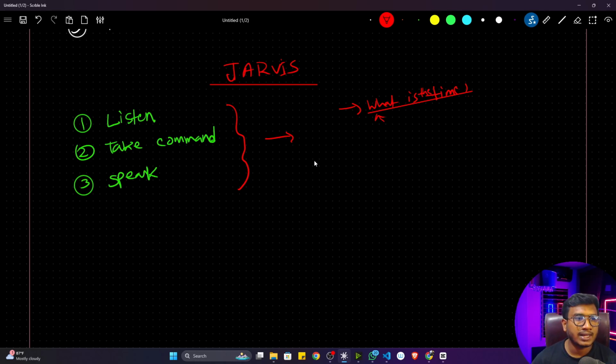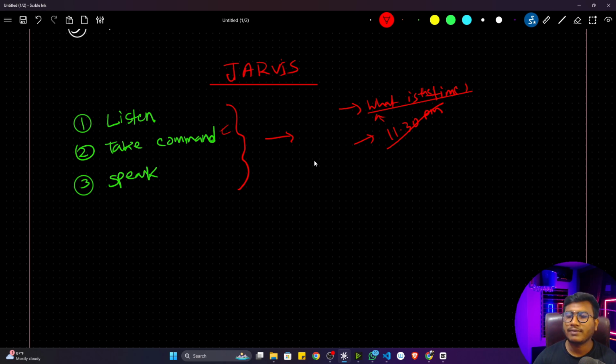That means it is understanding your command. Then it will search for the current time and tell you, okay sir, this is the time. Let's say it's 11:30 p.m. The reply you are getting is again in voice form. That means it is speaking the time. So again, you can see this speak functionality is used here. That's how I told you these are the main components of a Jarvis system.